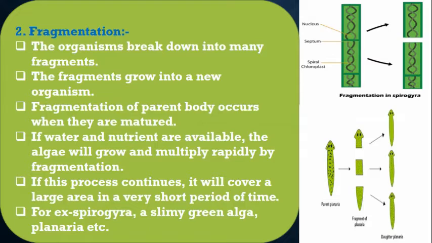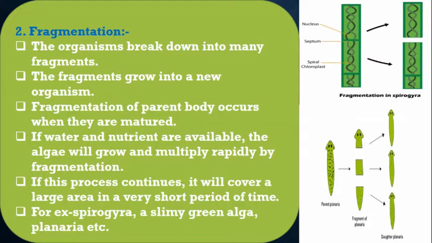Now, how do they grow into a new organism? When a sufficient amount of water and nutrients are available, only then do they grow and multiply rapidly by this process. Children, algae like Spirogyra cover a large area in a very short period of time.